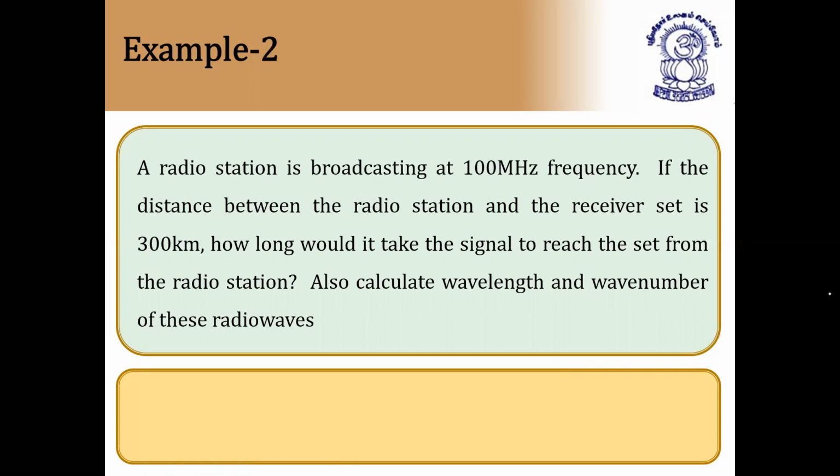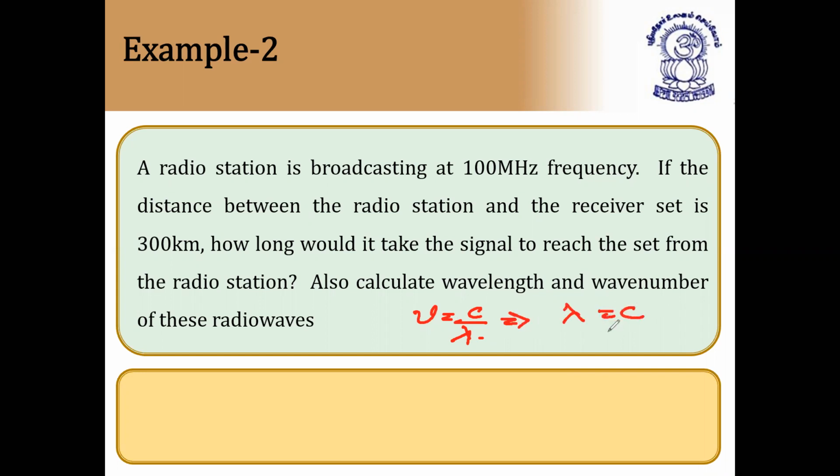The time taken. So the time period of the wave also we have discussed. So what is the wavelength? Use the formula for wavelength, nu is equal to C by lambda. From the frequency, nu is given already, C is known and lambda you can find, implies lambda is equal to C by nu.